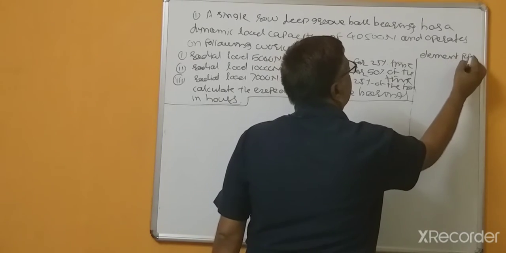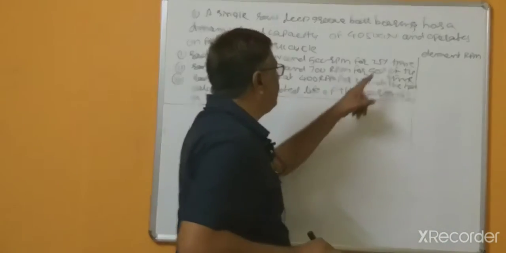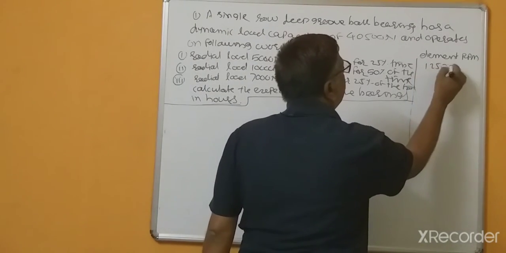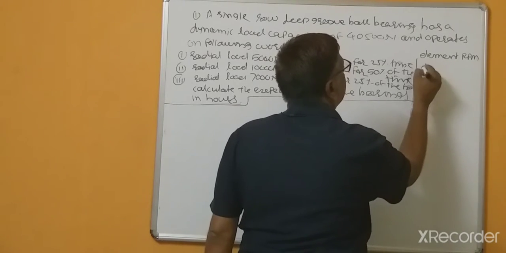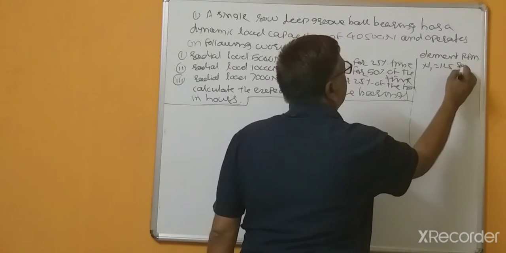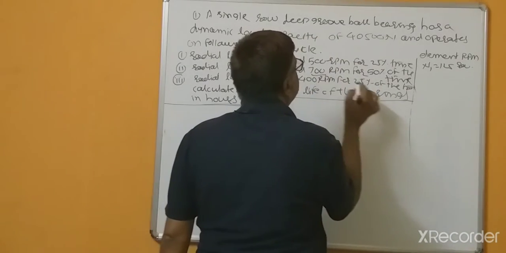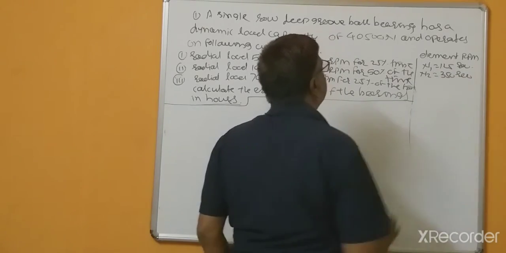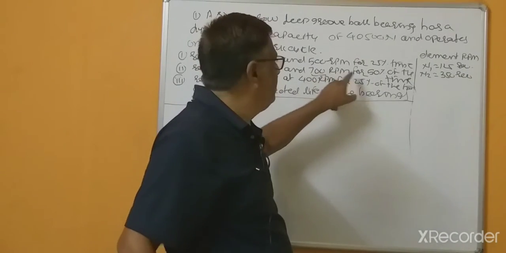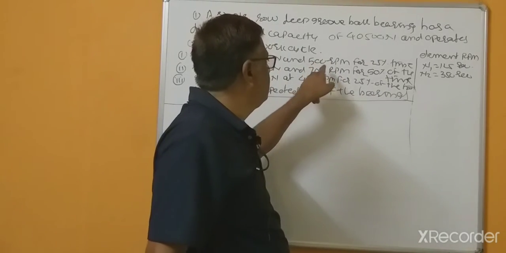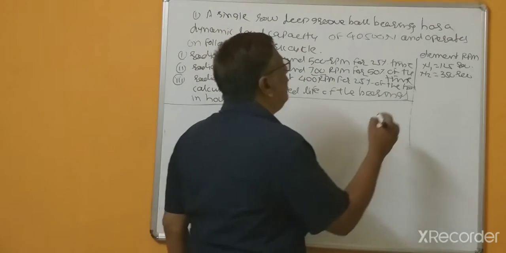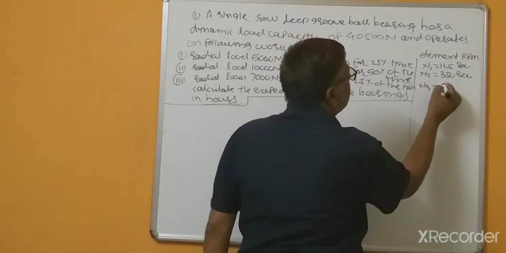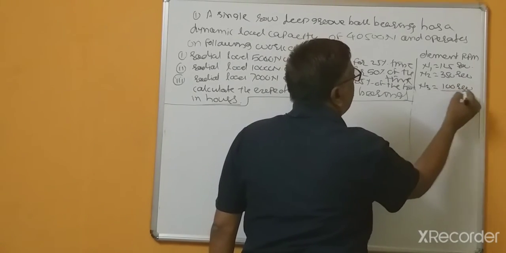Element times RPMs: this is 25% of 500, so this is 125. N1 equal to 125 revolutions. Out of 700, 50%, so N2 is 350 revolutions, meaning 0.5 multiplied by 700. N1 is 0.25 multiplied by 500, so this is 125. N3 equal to 0.25 multiplied by 400, and this is 100 revolutions.